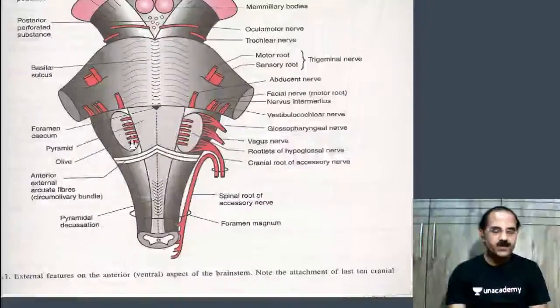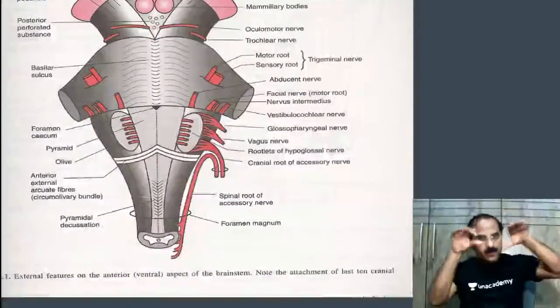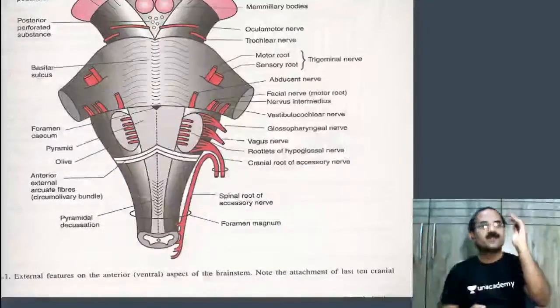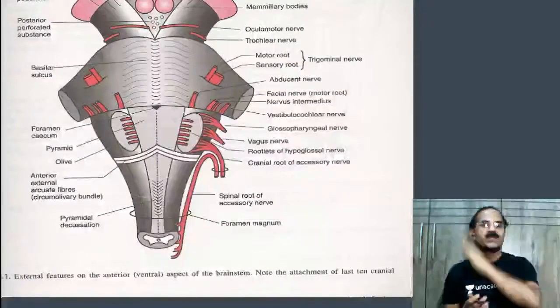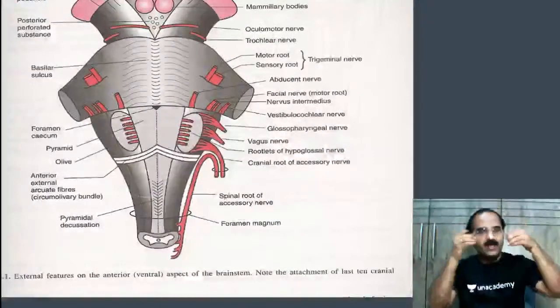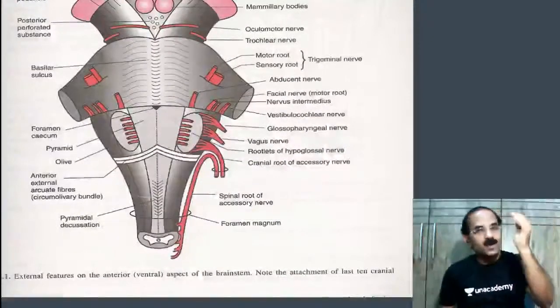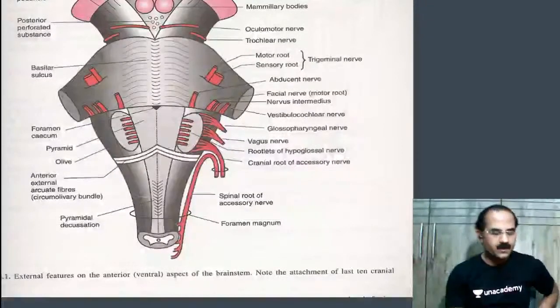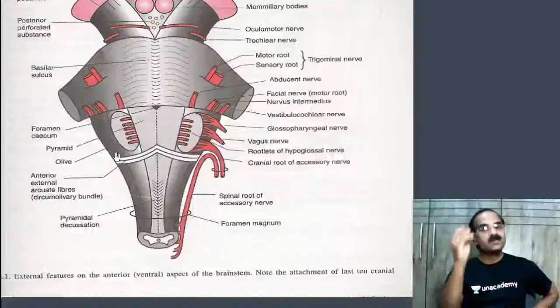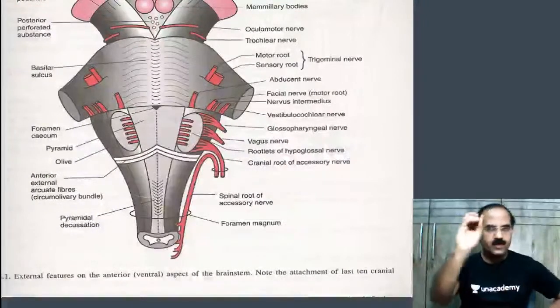The olives: what's deep to the olives here? Deep to the olives, if I go, I find a nucleus. This is the inferior olivary nucleus, and this inferior olivary nucleus will form an elevation outside. This is what we call the olives, right? So this is the pyramids, this is the olives, and that's the inferior cerebellar peduncle.